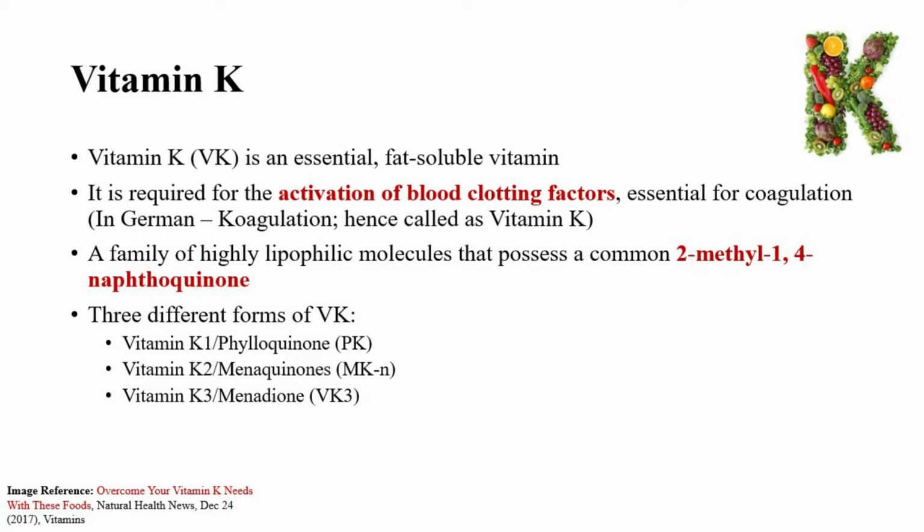Vitamin K is one of the fat-soluble vitamins found in foods and marketed as dietary supplements. The human body requires vitamin K for post-synthesis modification of certain proteins that are required for blood coagulation and for controlling binding of calcium in bones and other tissues. It is a family of highly lipophilic molecules, and there are three different forms of vitamin K. It includes two natural vitamins, vitamin K1 and K2.